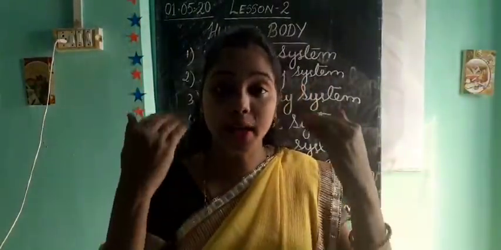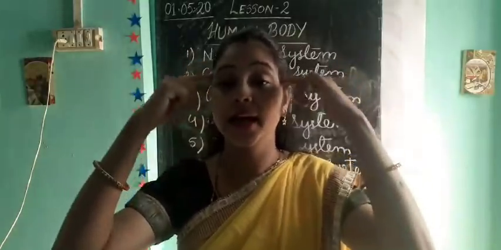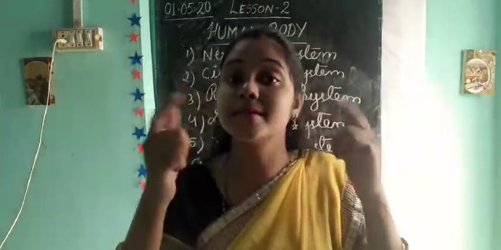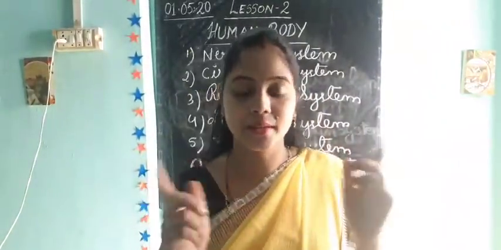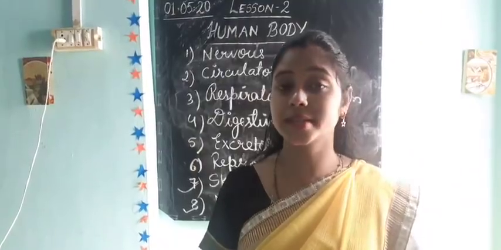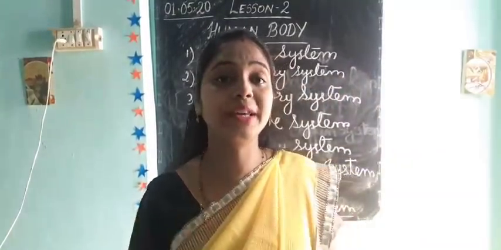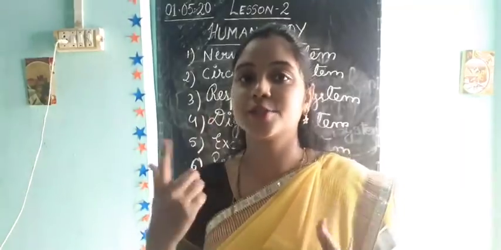Like that, in our body this is our brain, and the brain is the CPU of our system. So this brain helps us to feel, to remember, and to think.